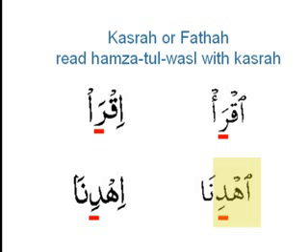So with that verb again, we look at the third letter. The second letter is always going to be sakin, but the third letter carries a kasra. So the rule is we read the Hamza-tul-Wasl as if it's carrying a kasra. So that's why we say ihdina. Okay, we read the Hamza-tul-Wasl as if it's got a kasra. And in the Majidi script on the left, they've put in the kasra for us.